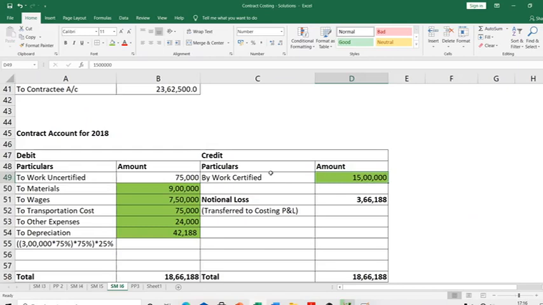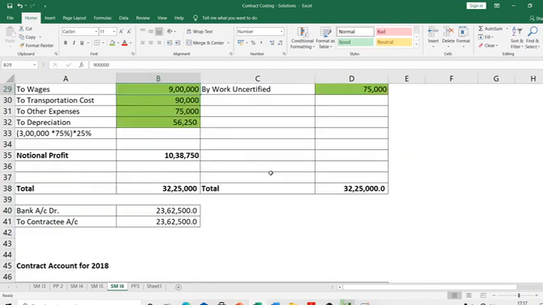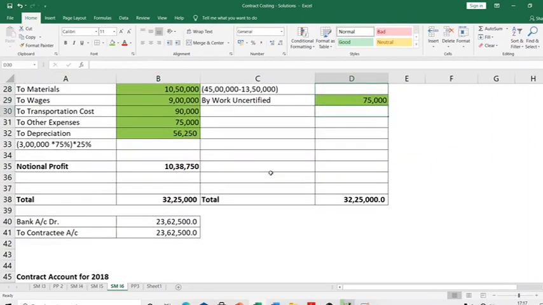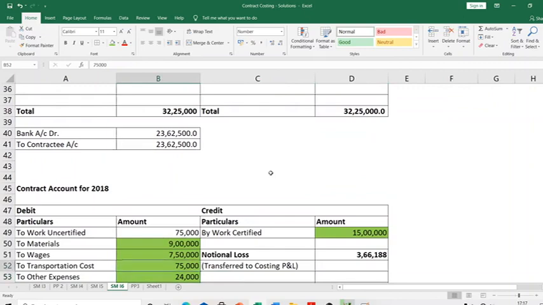When the contract is over, I still cannot have any work that has happened but not yet certified. So I don't need to remove anything from my contract account. So no work uncertified. However, these items that are shaded in green, that alone is not the cost incurred. Now I should recognize the cost which I was all along not recognizing. So whatever I had closing here as work uncertified, that will now become opening here.